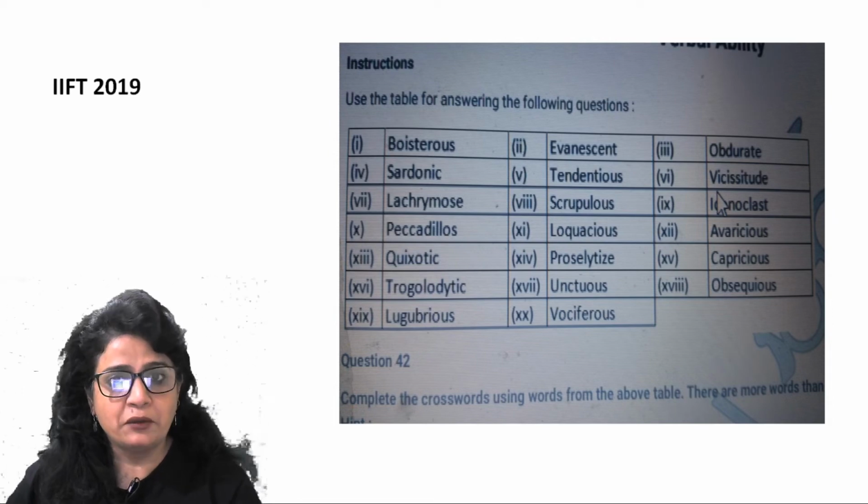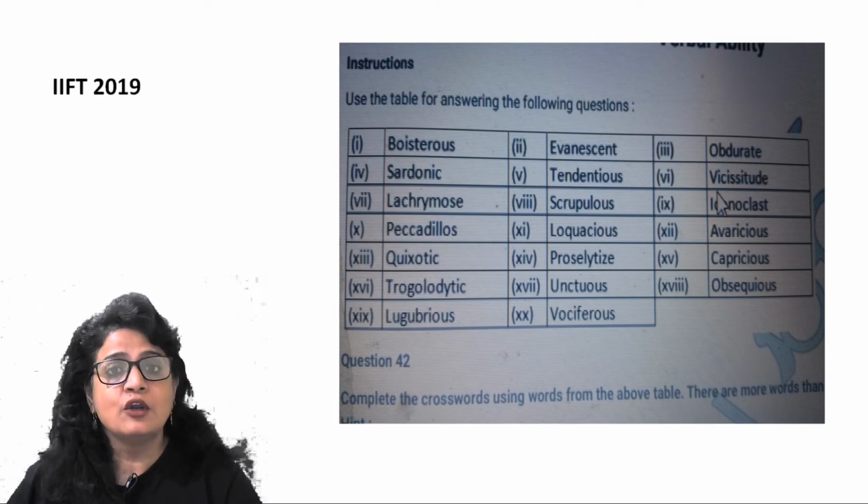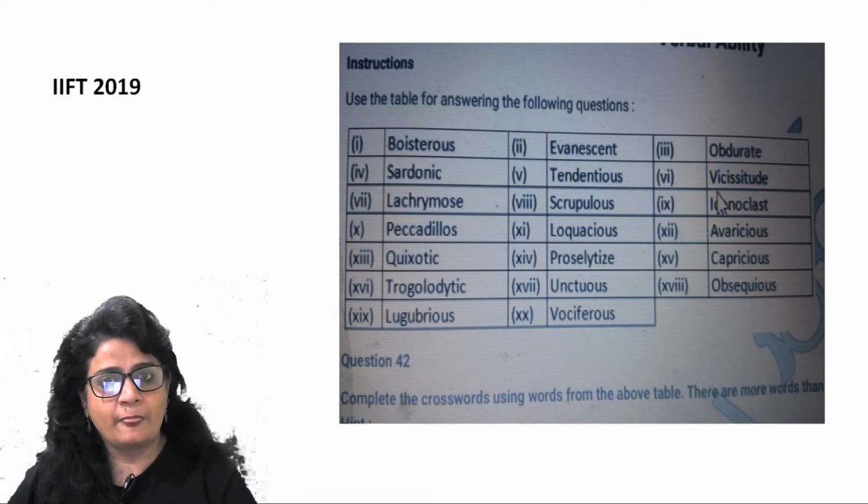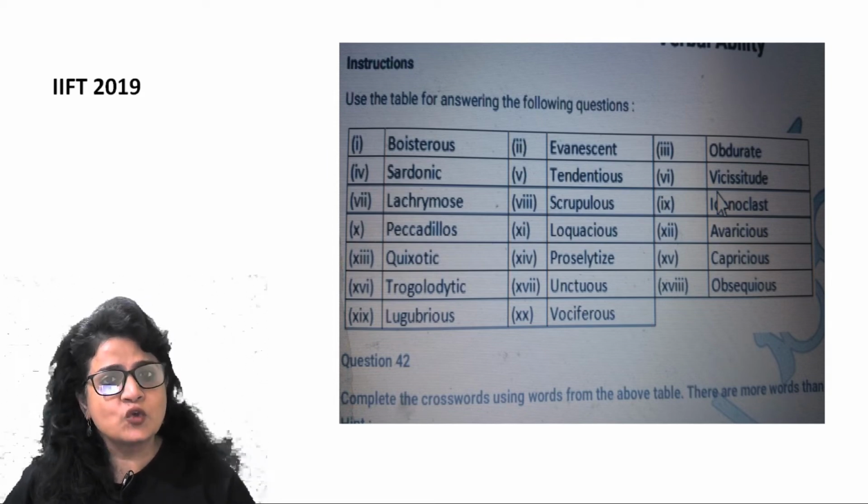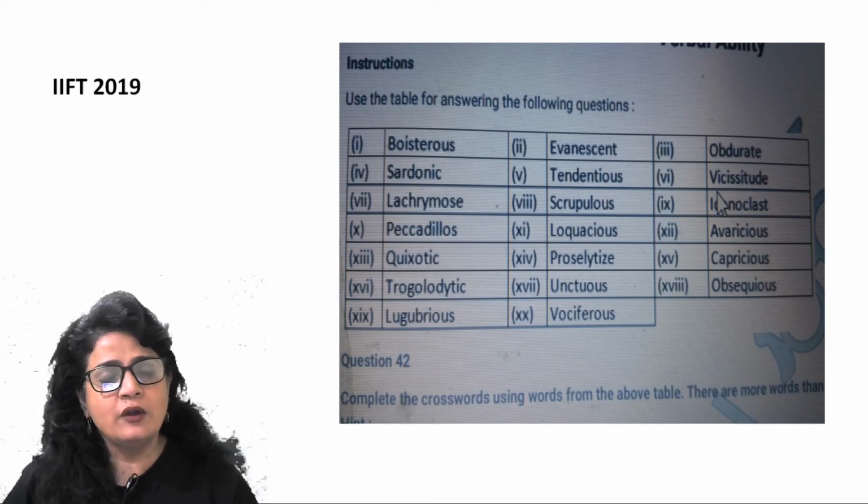Iconoclast is someone who is a pioneer, who is against traditions, who is against customs, a person who starts something new, and a person who is against dogma of the society is iconoclast, right? Icon yani murti, usko todne wala, in ancient times में was called iconoclast.